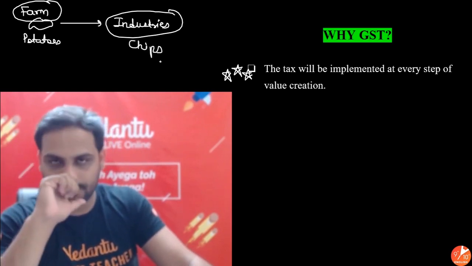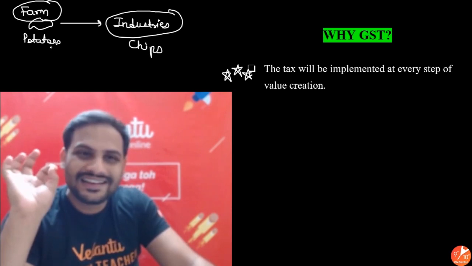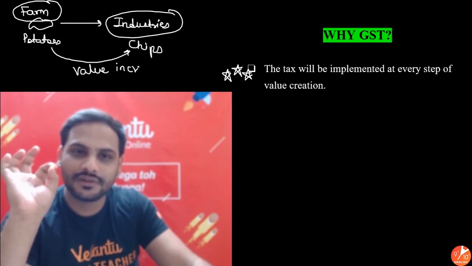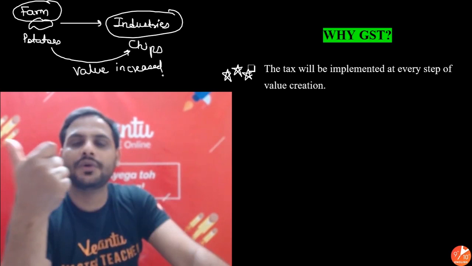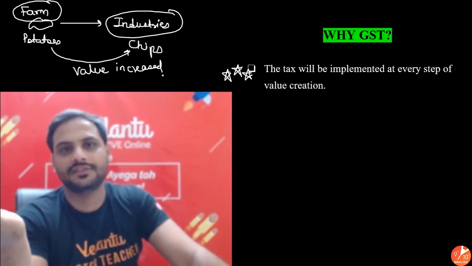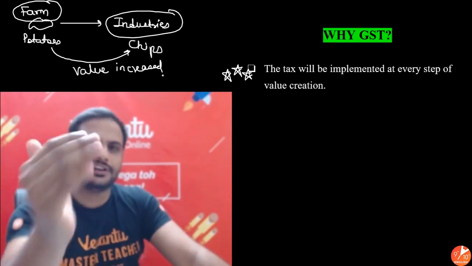Now what has happened over here? A simple potato has been converted into chips. So it has increased its value. Value increased? Yes or no? Its value has been increased. Potatoes have been converted into chips. So if I do this transaction, at that point I will apply GST. Every step of value creation.